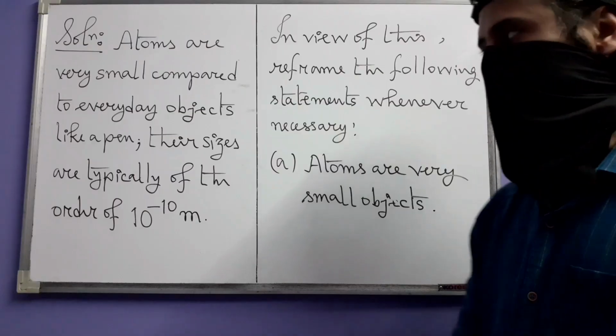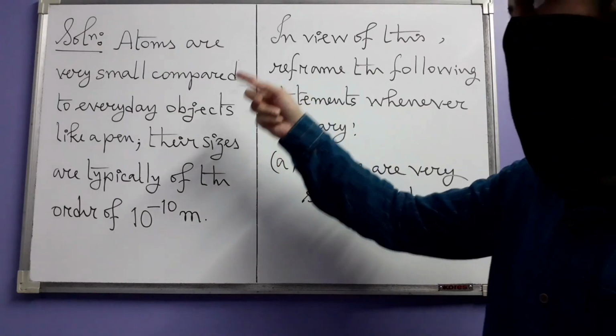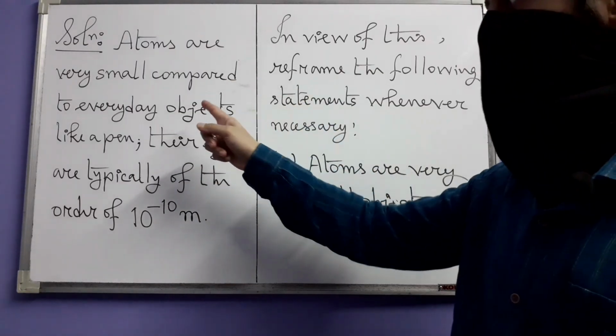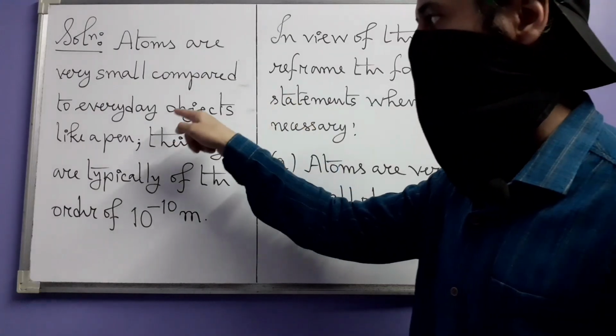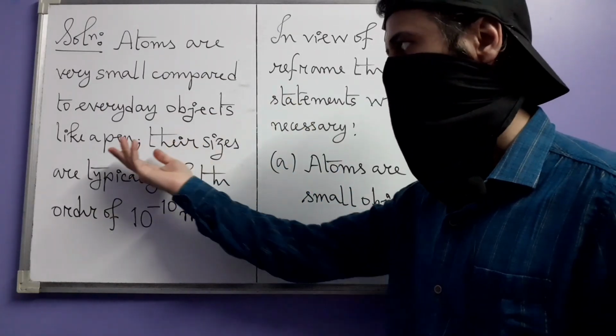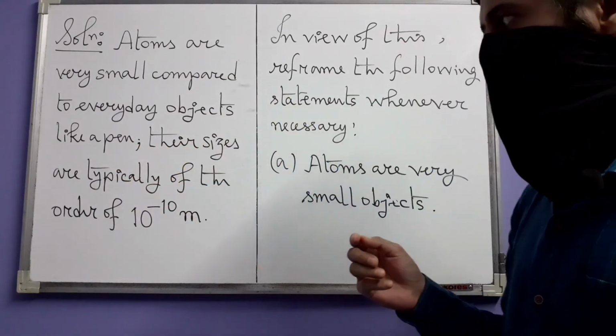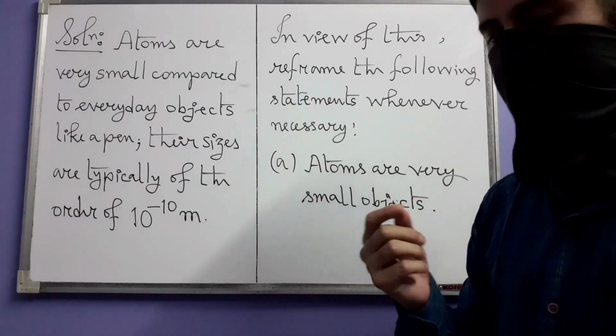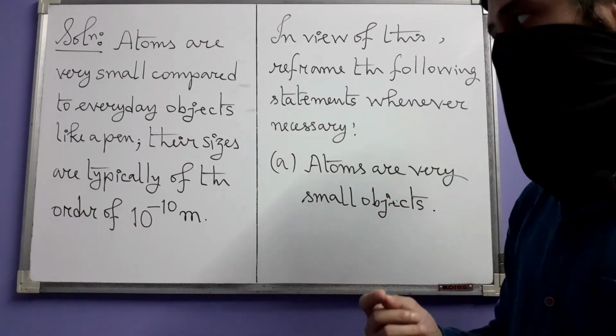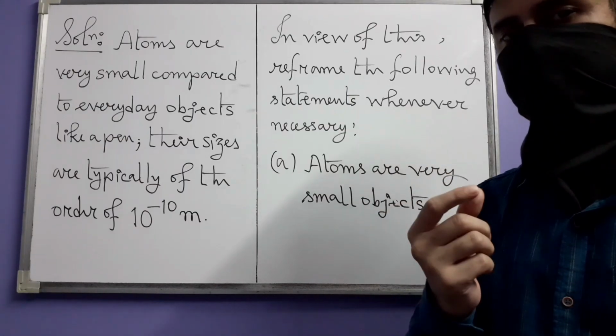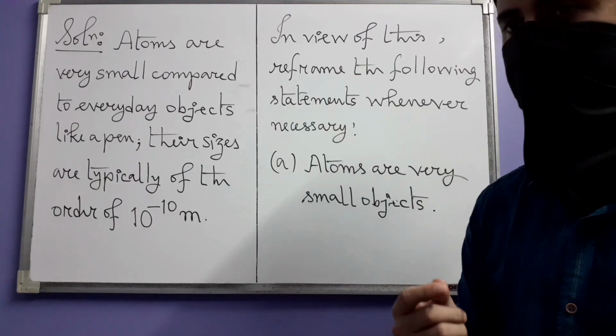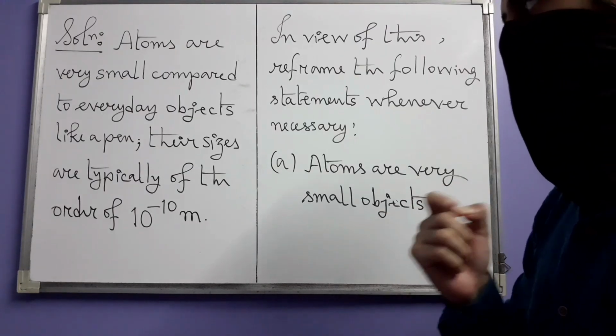So we can reframe this statement like this. Atoms are very small, of course, but compared to everyday objects, for example, a pen, or even an object as small as a grain of sand, or even cells in our bodies, atoms are much smaller than them.